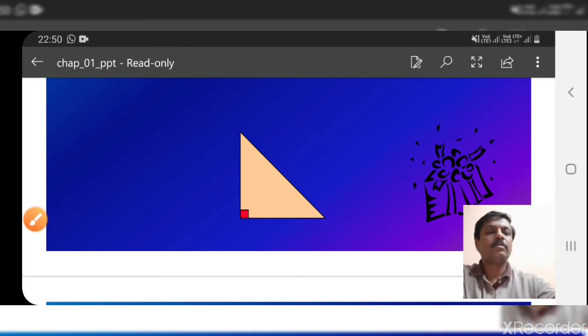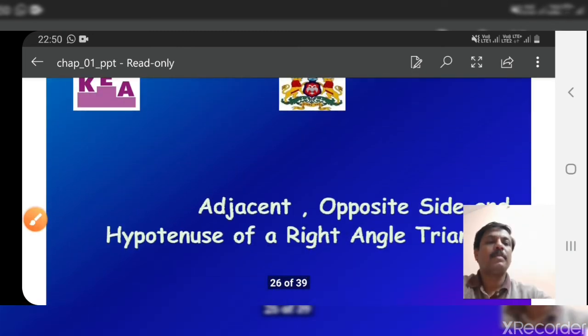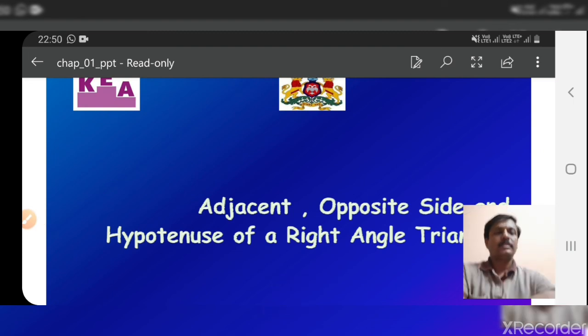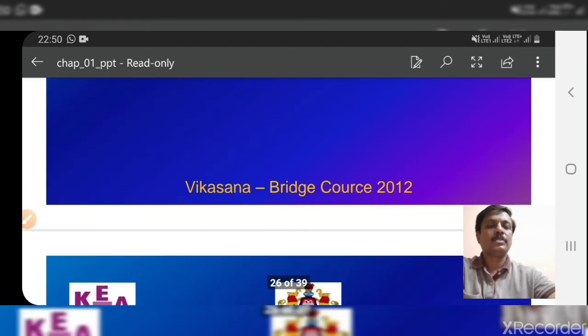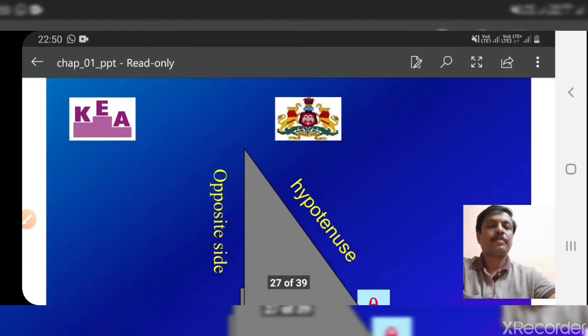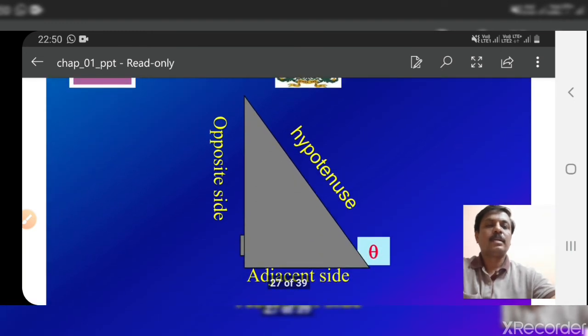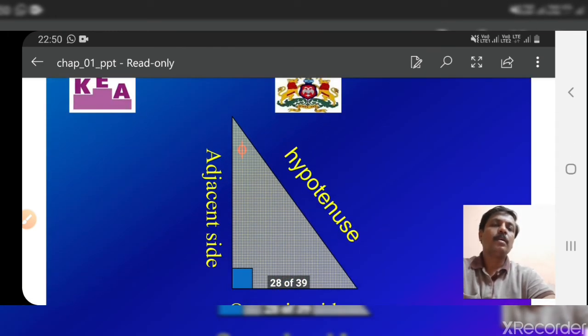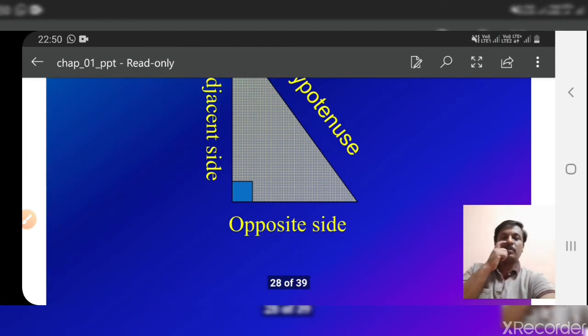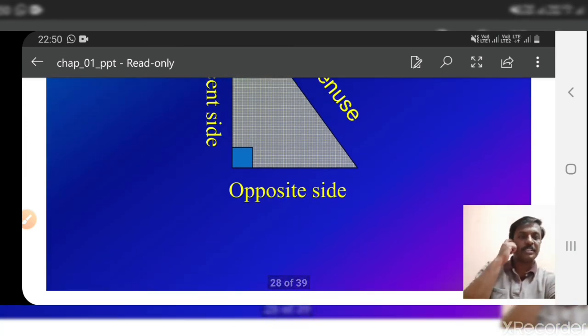Okay, now we define the trigonometric ratios. As I told you, there are 3 basic trigonometric ratios. It is right angle, it is hypotenuse, it is adjacent side, and this is opposite side. Now, how to define trigonometric functions.